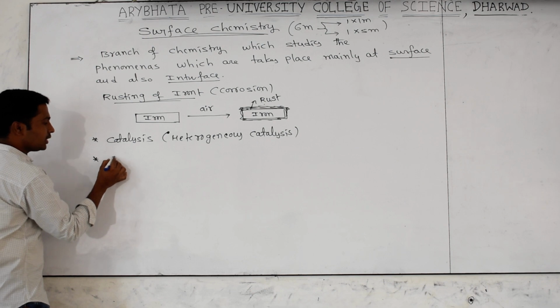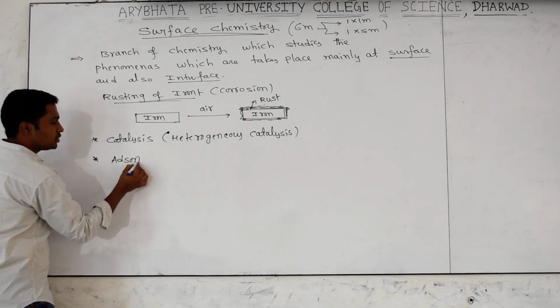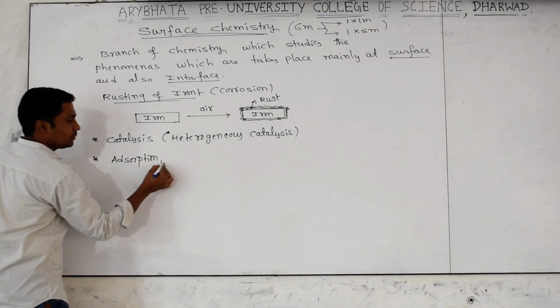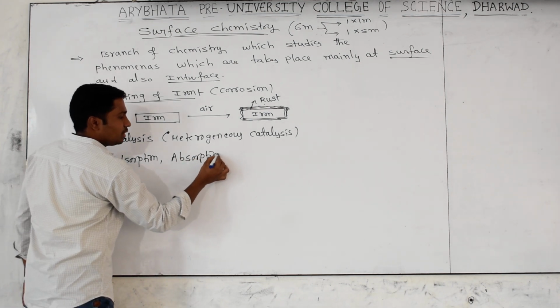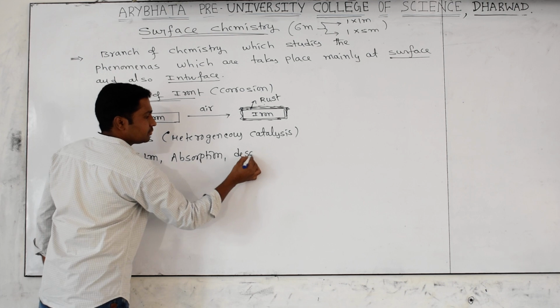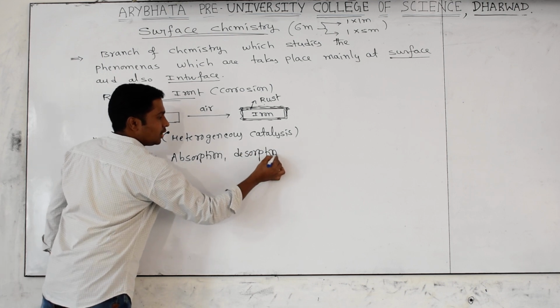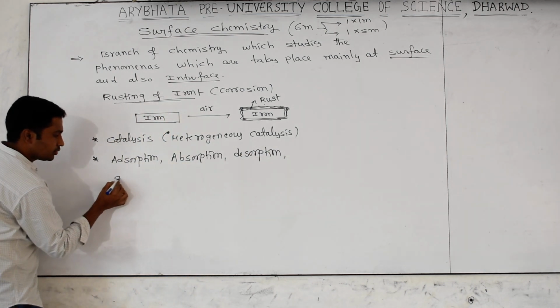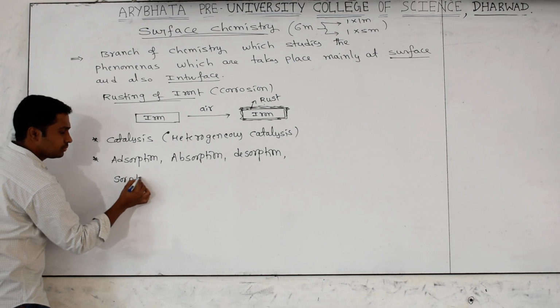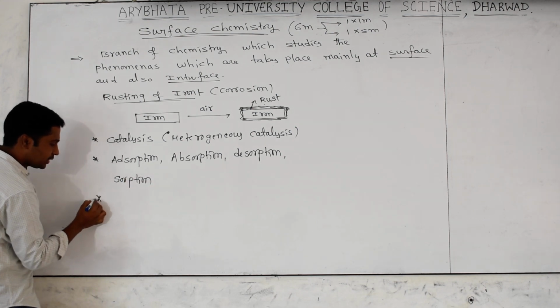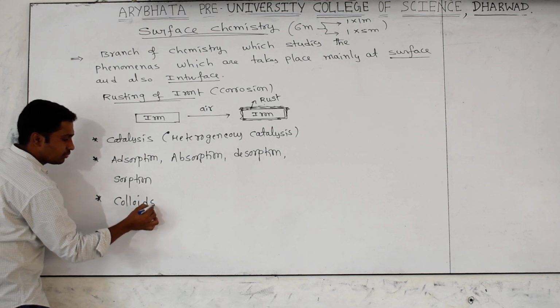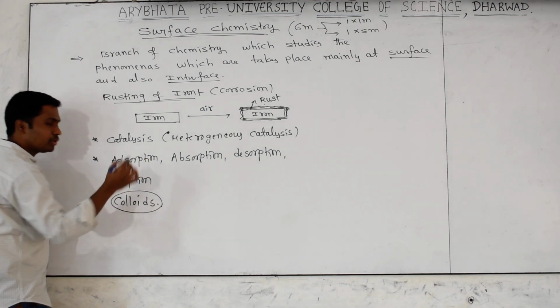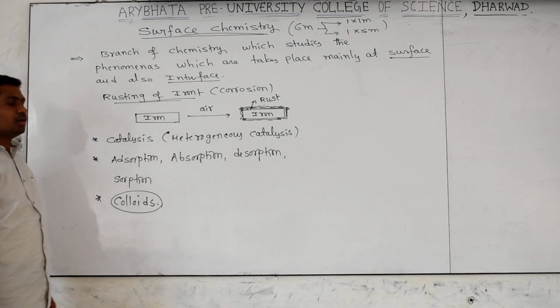Later we have to see some important things: adsorption, and we have to discuss absorption and also desorption, and also some important terms, sorption, and a very important thing, colloids. The very huge and important concept under surface chemistry is colloids.